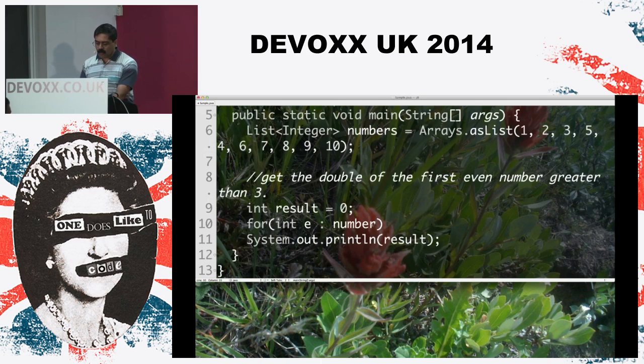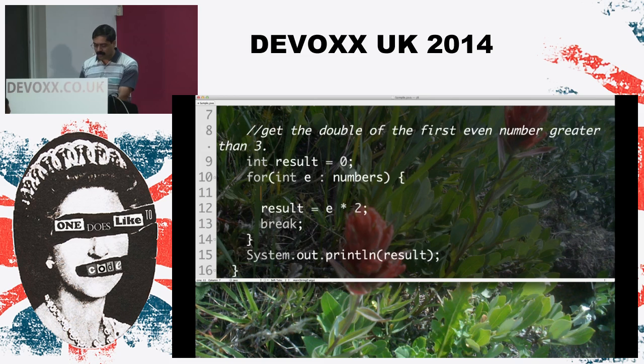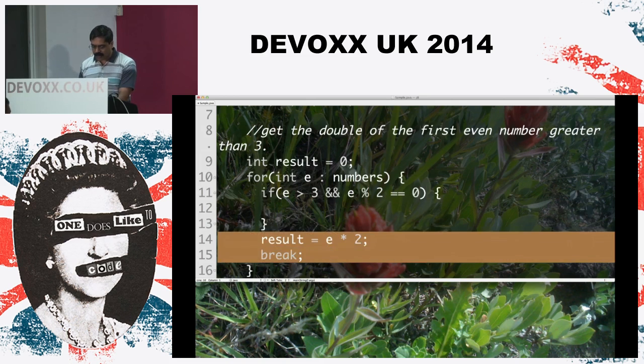And then once we go through the looping here, we could then say, for instance, result over here. So result equals element times 2. And then we would break out of the loop. So if you notice over here, we need to double the value and print the result, of course. And the first even number, so I want to put some logic in here. So we're going to say e is greater than 3 and e is an even number. And then if it is true, we want to do those two operations in here.